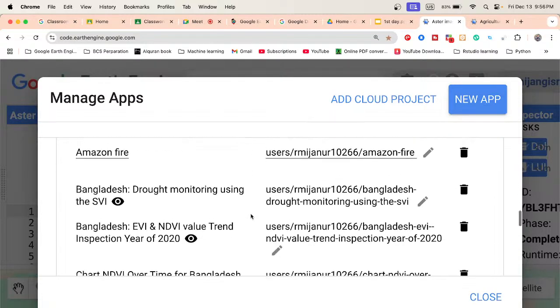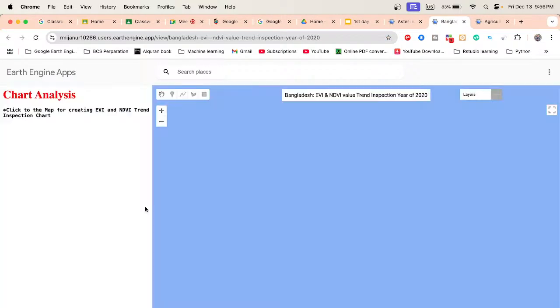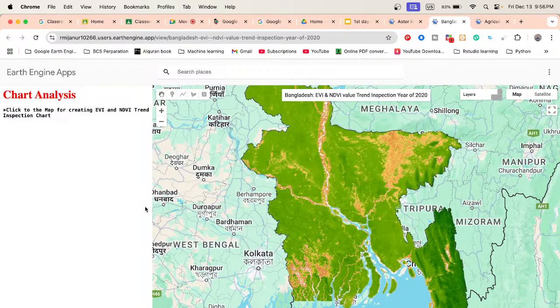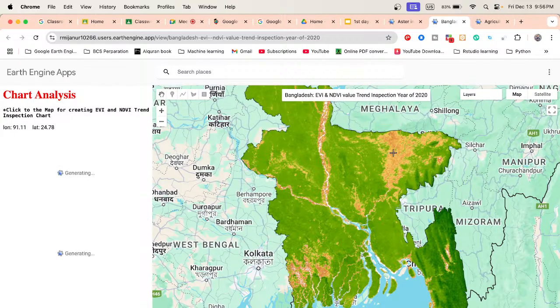So any user can use it to see the trend. This application mainly helps you see the vegetation trend for a specific coordinate. Suppose this is the map, and I just click on this place. For this coordinate, we can find out whether it is a low trend or a high trend from this trend line chart.